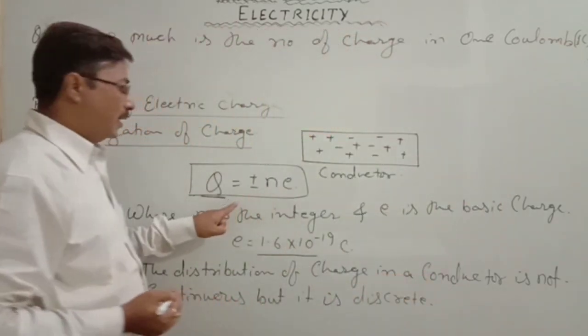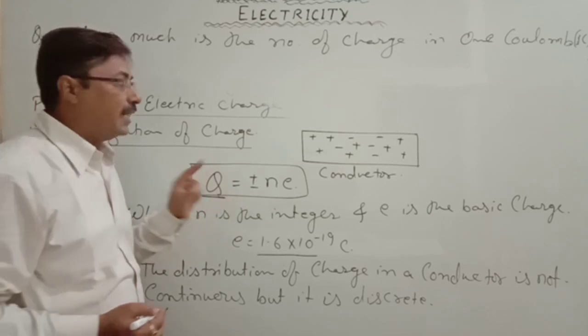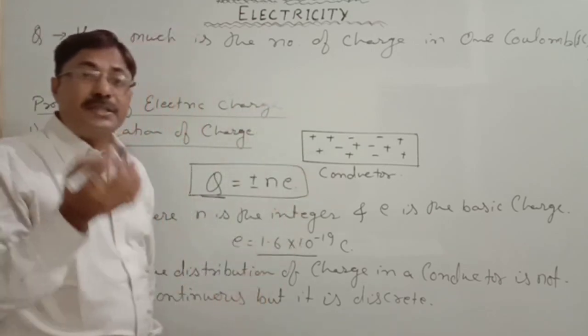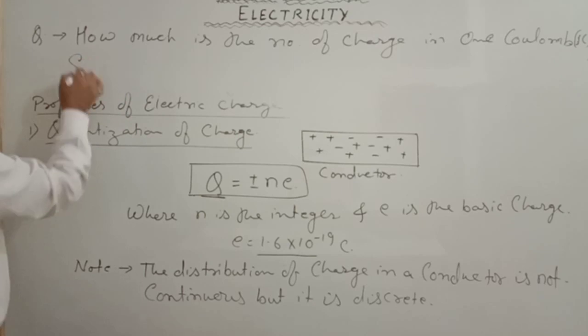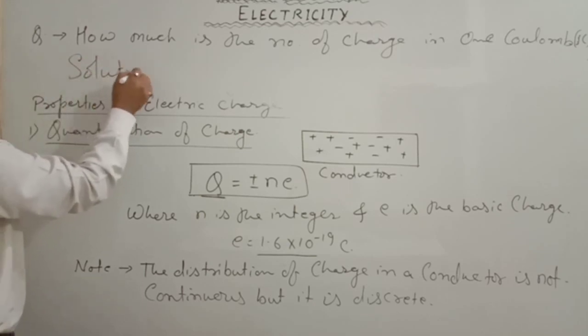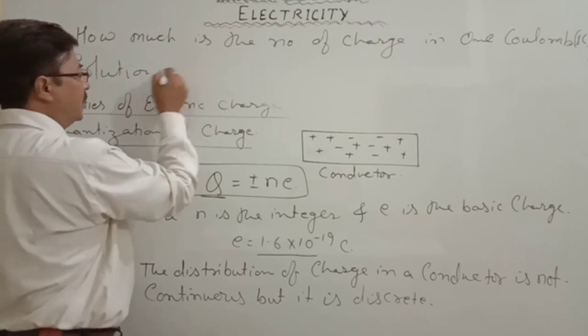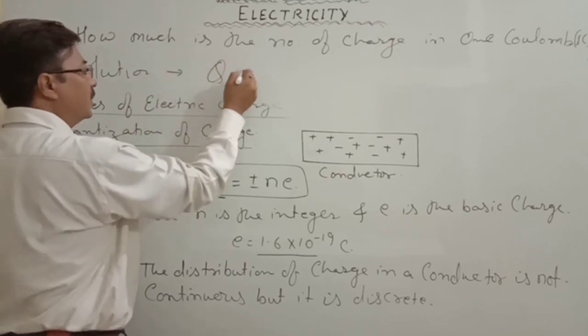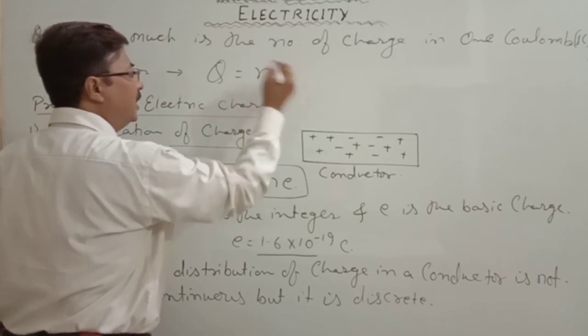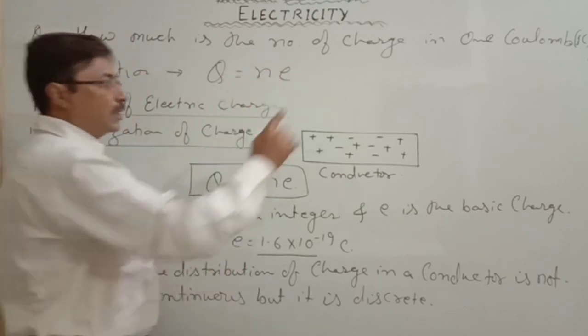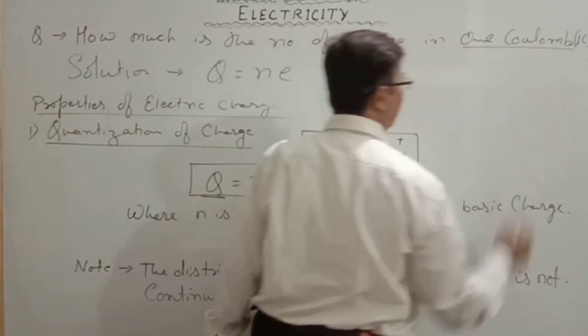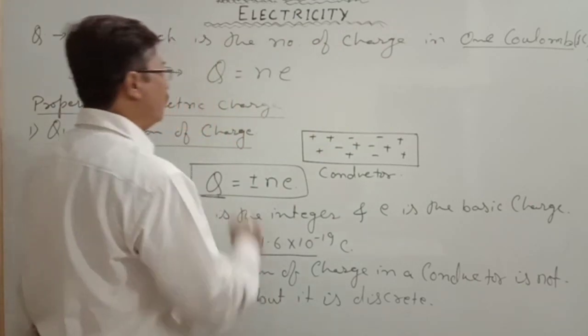Now we have the relation Q is equal to Ne. We can calculate in a very simple way. Solution: Q is equal to N into E. So the charge is how much? 1 coulomb. That Q has the value 1 coulomb.